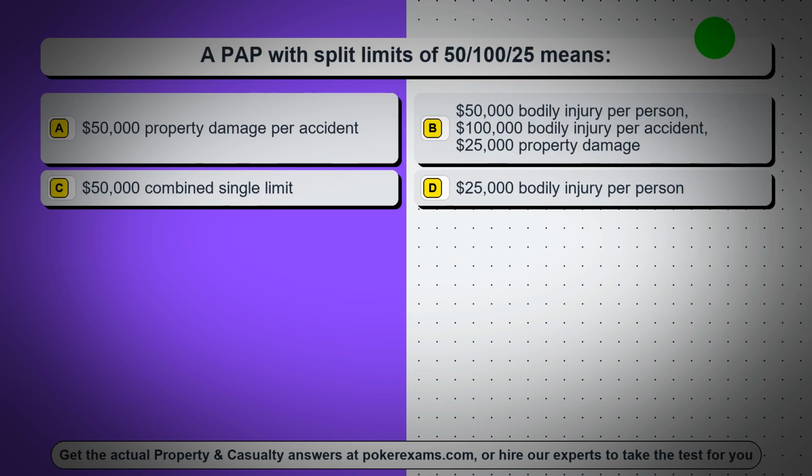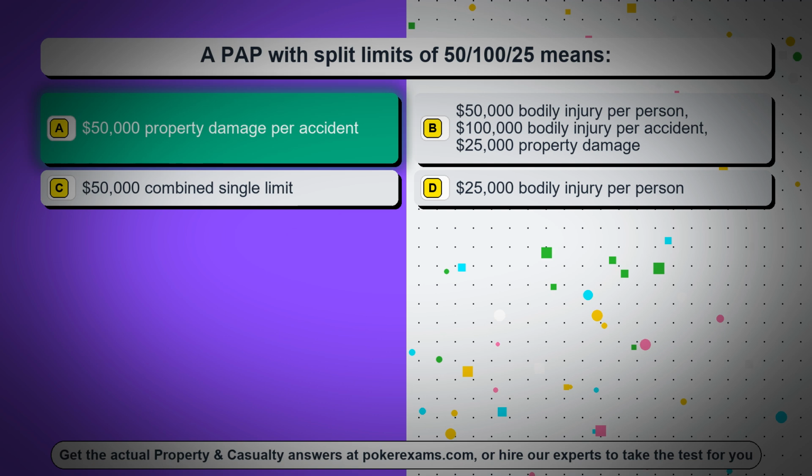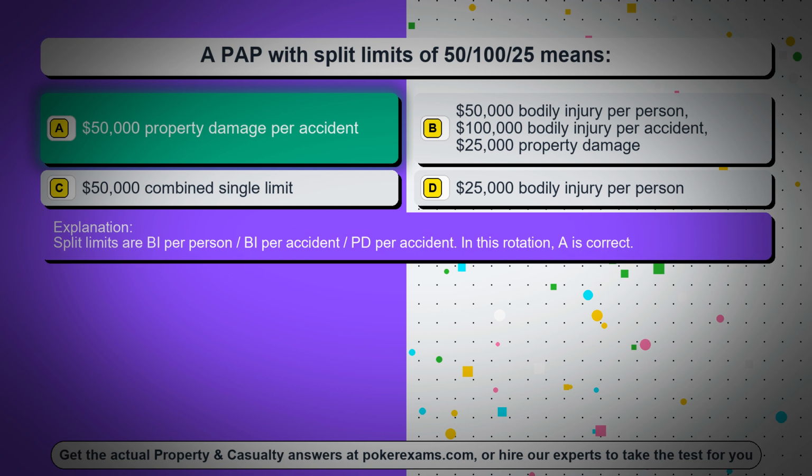Question 53. A PAP with split limits of 50/100/25 means: Option A, $50,000 property damage per accident. Option B, $50,000 bodily injury per person, $100,000 bodily injury per accident, $25,000 property damage. Option C, $50,000 combined single limit. Option D, $25,000 bodily injury per person. The correct answer is option A, $50,000 property damage per accident. Split limits are bodily injury per person, bodily injury per accident, and property damage per accident. In this rotation, A is correct.